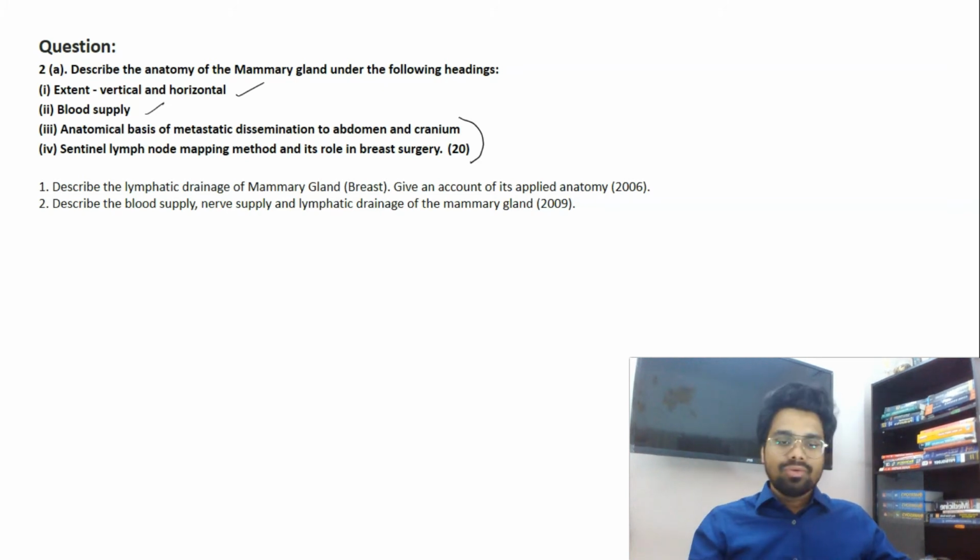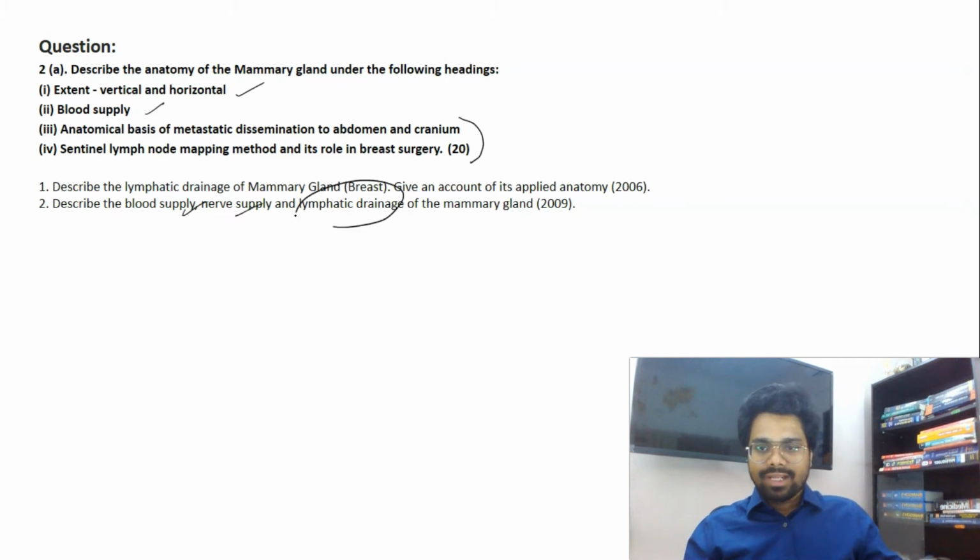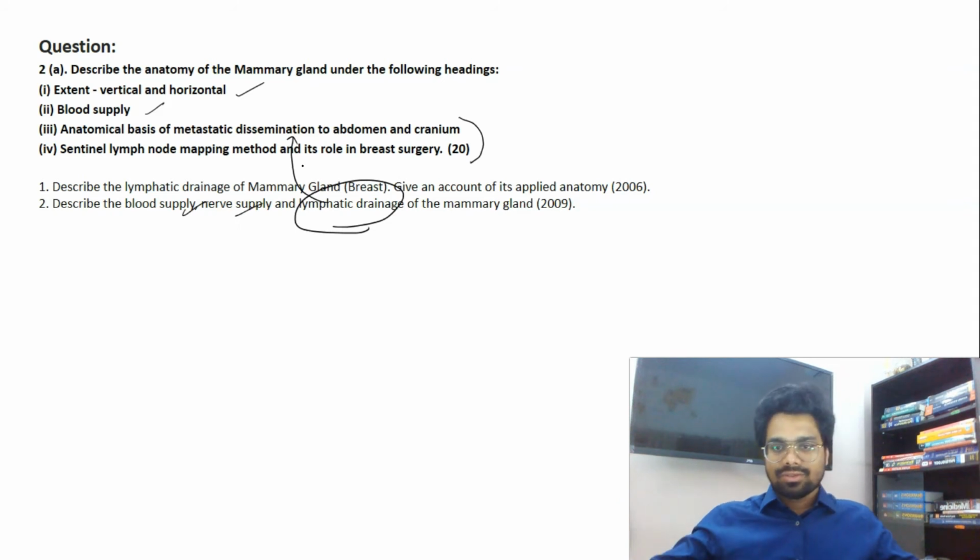So you have to know the lymph node, that is, what is the lymphatic drainage or lymphatic supply of the mammary gland, a very important thing. So blood supply, nerve supply, lymphatic drainage, and from the lymphatic drainage how it is getting metastasized to the abdomen and cranium, also cranium through axillary lymph nodes, and also abdomen through the internal thoracic lymph nodes, it is metastasizing.